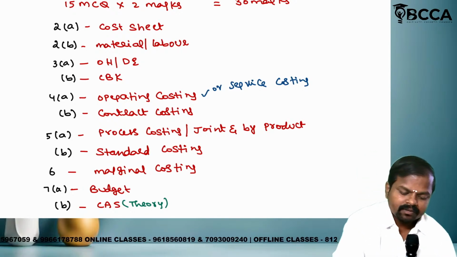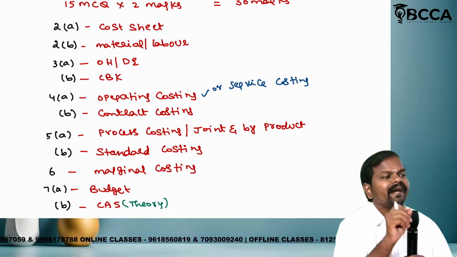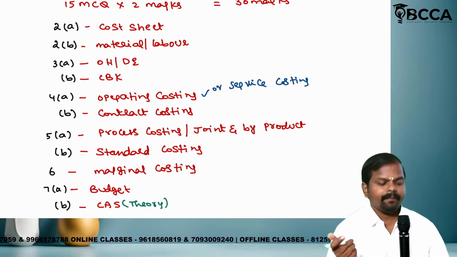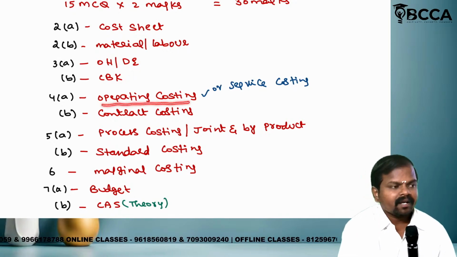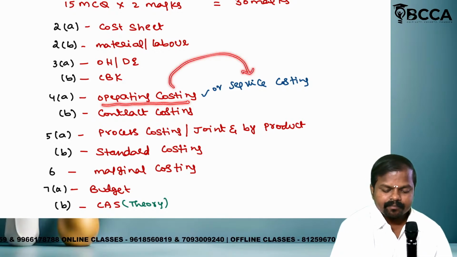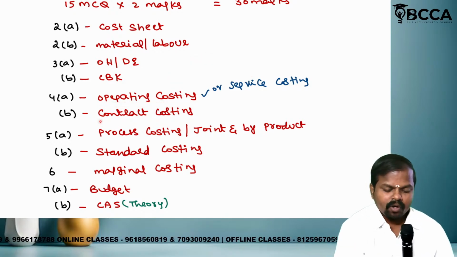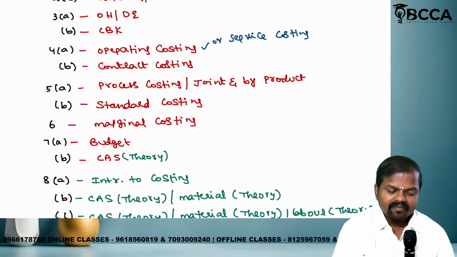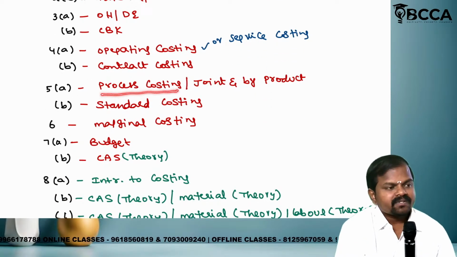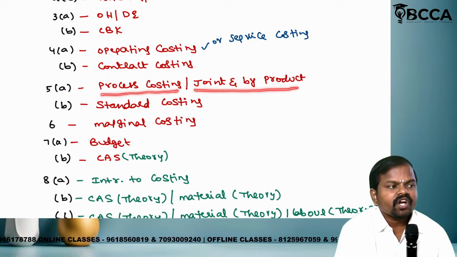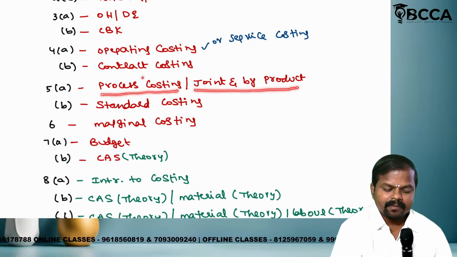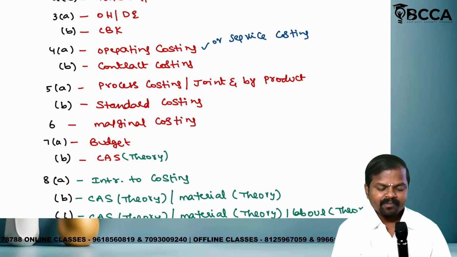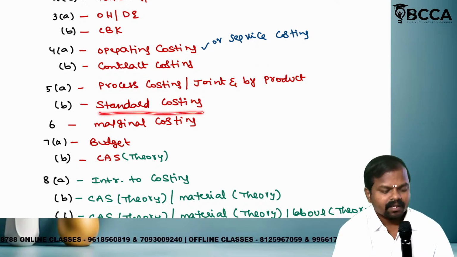So now tell me, 3A from overhead or direct expense, 3B from CBK, cost book keeping. 4A operating costing, also known as service costing. 4B from contract costing. 5A from process costing, or joint and byproduct. Sometimes they will test process costing, sometimes joint and byproduct. 5B standard costing.